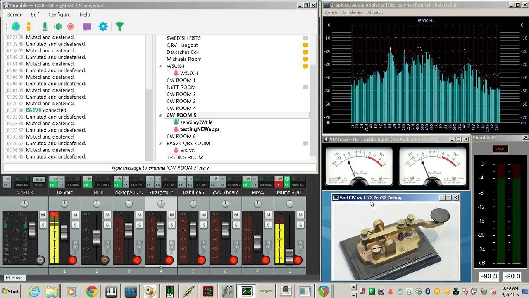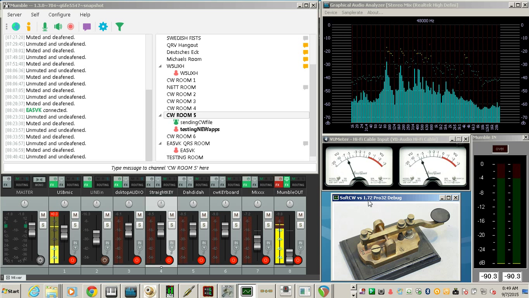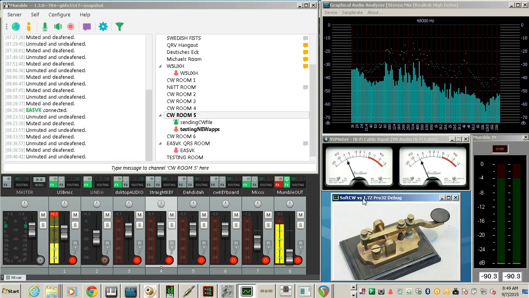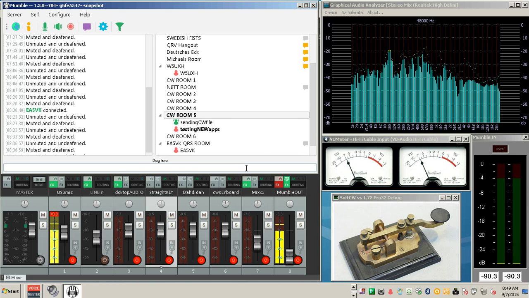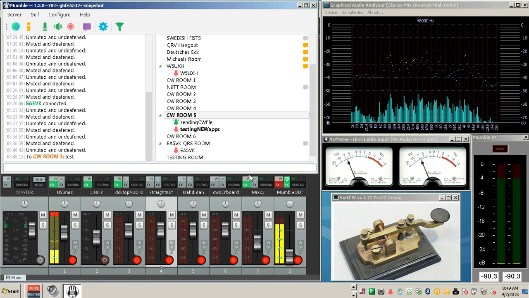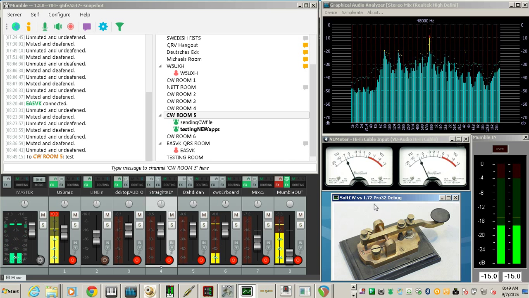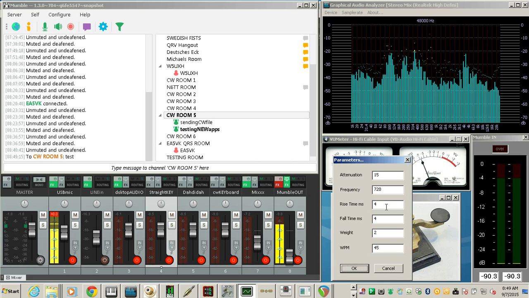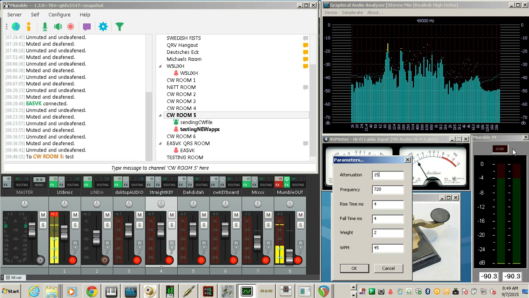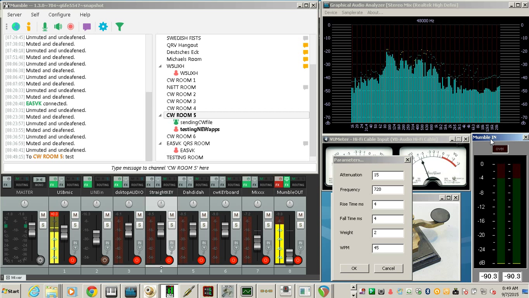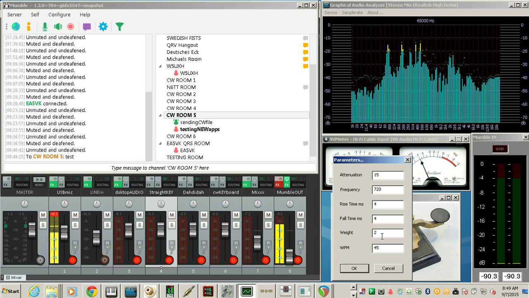So this operates as an ASIO device and a keyboard, and all you have to do is make sure the mouse clicks. If I went over here to type a text message, then I'd have to re-click this before it would send again. You hit F2 on this application, and that's how I set the right amount of volume to go into Mumble in. Frequency, rise and fall time, weight.